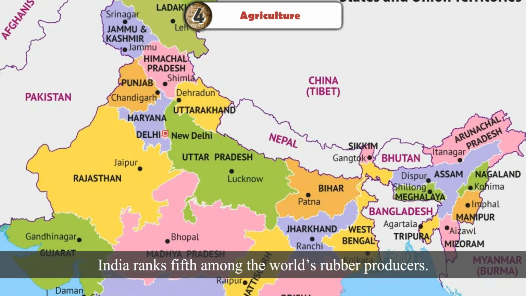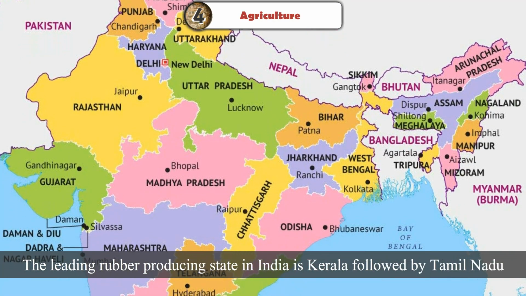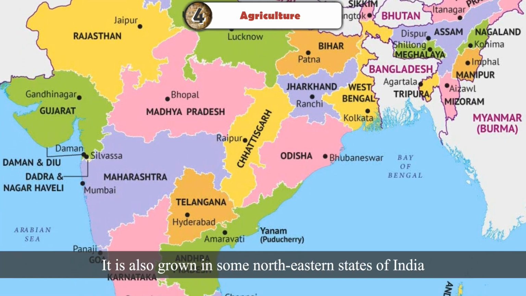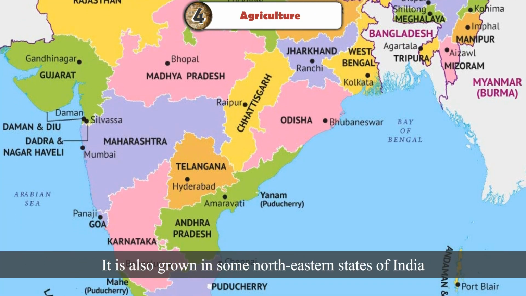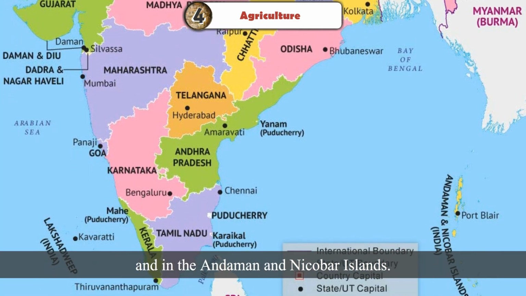India ranks 5th among the world's rubber producers. The leading rubber-producing state in India is Kerala, followed by Tamil Nadu and Karnataka. It is also grown in some northeastern states of India and in the Andaman and Nicobar.